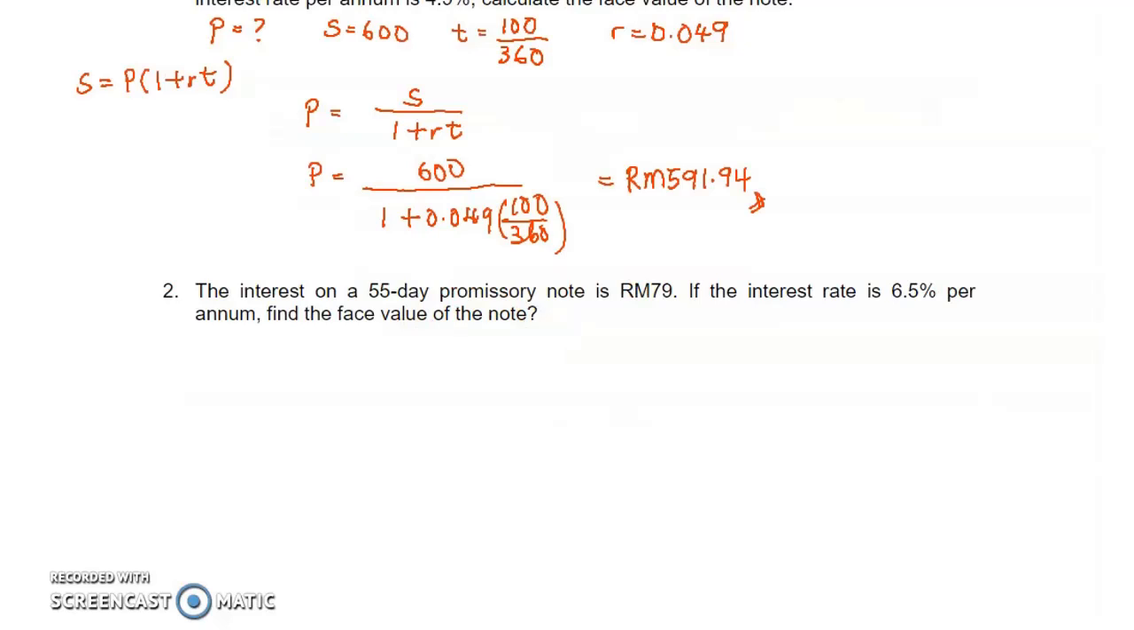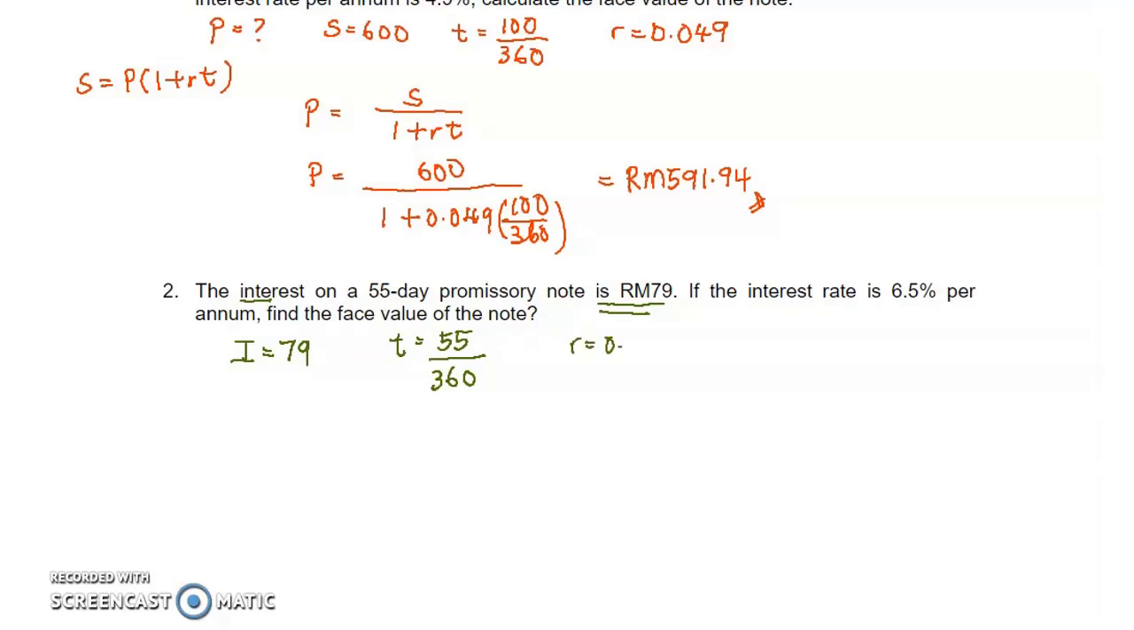Okay, now let's look at question 2. The interest on a 55-day promissory note is 79 ringgit. So 79 ringgit is value I, the amount of interest. If the interest rate is 6.5% per annum, find the face value of the note. So again, we want to find value P. So T here is 55 days. If days change to years, divide by 360, since we use a promissory note where we need to apply banker's rule.